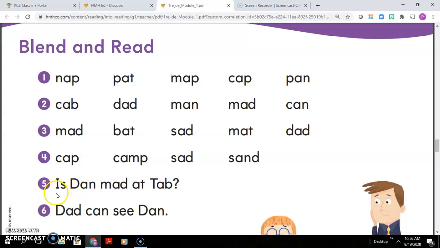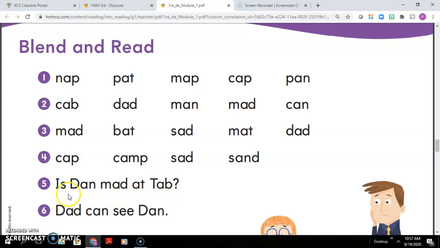All right, now we have 2 sentences. Let's read these together. Is Dan mad at Tab? Oh, what do we see at the end of that sentence? We see a question mark. All right, did you hear my voice go up at the end? When we're reading a question, our voice goes up at the end. Let's try it again. Is Dan mad at Tab?